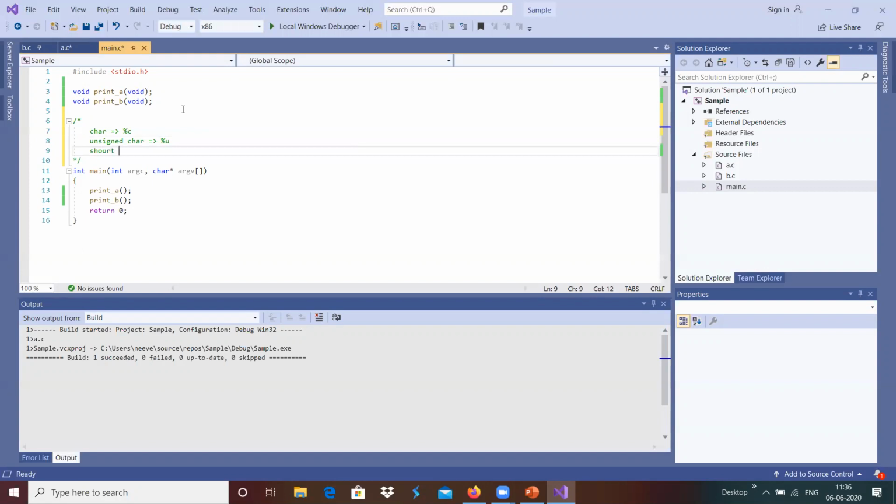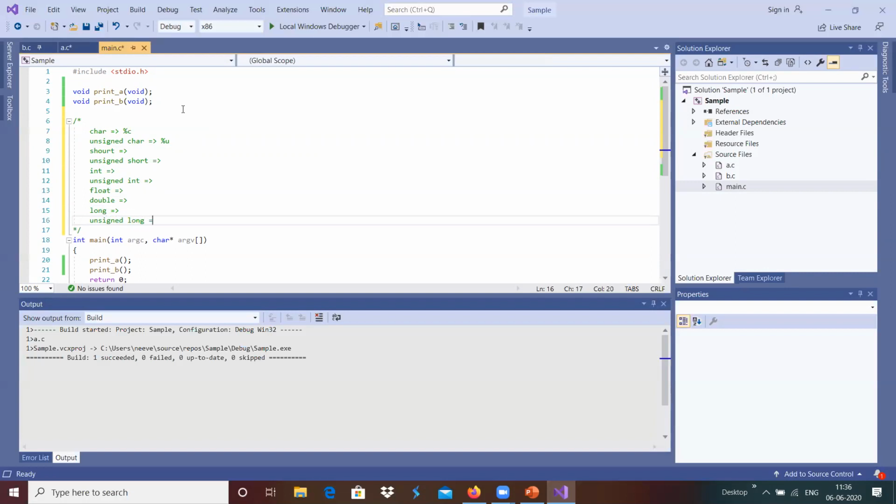Then we have short, then unsigned short, then integer, unsigned integer, and then float, then double, then long, and then unsigned long, etc. For example, all the integers we can directly use %d, but for the specific ones, we have to use the exact specifier.